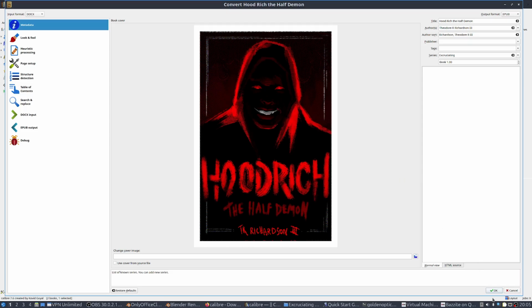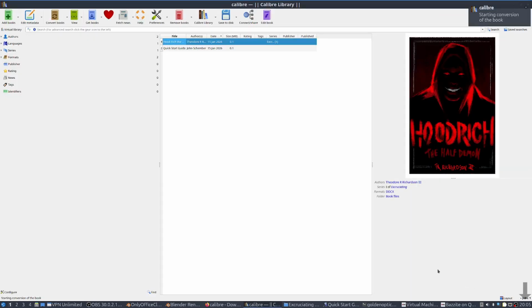Convert this into an EPUB. You hit that, it'll convert the book, and it has to be in the docx format. If you have it in doc, it will not even pay it any mind or read it.